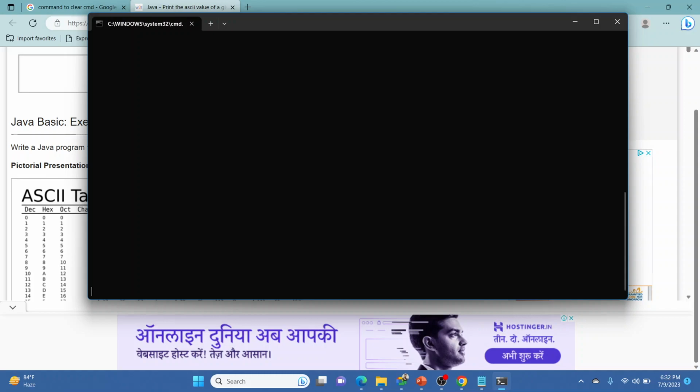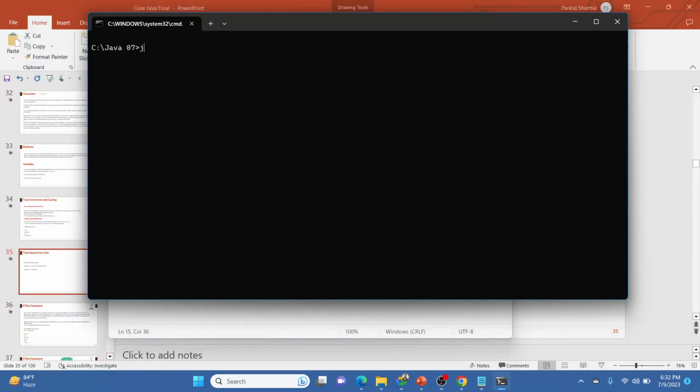So CLS is the command that can help you to clear your command prompt. So again javac space add dot java. If there is any error, it is going to show us here. It's shown us nothing, which means the class is compiled properly and bytecode is generated. Now we are going to execute it.